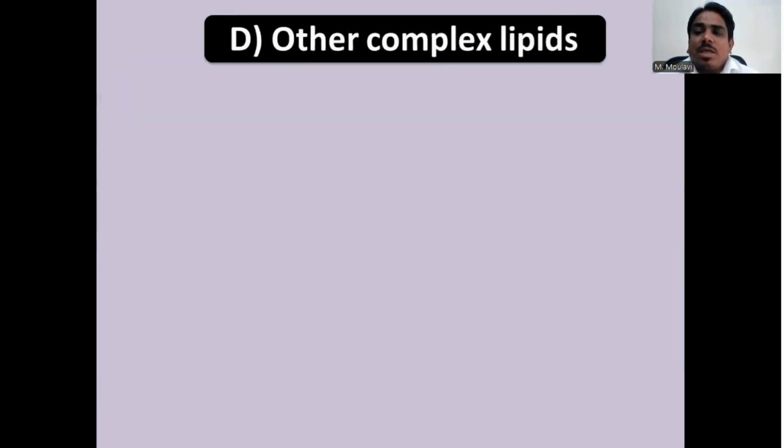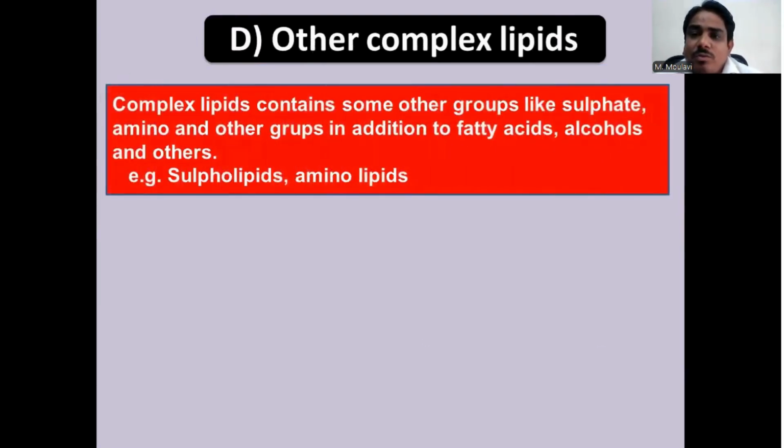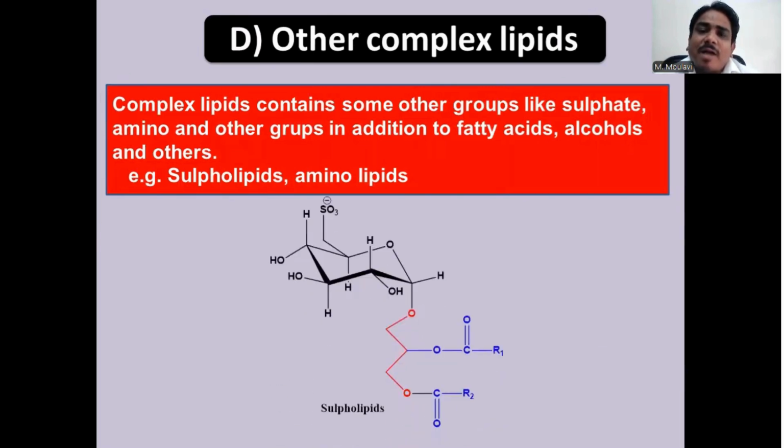The last type of the complex lipid is the other complex lipid. The other complex lipids include other groups like sulfate or amino group in addition to the fatty acid, alcohols, and the others. For example, sulfolipids contain the sulfated carbohydrates, sulfated glucose, along with the fatty acid and the glycerol. So, depending on the types of groups in the complex lipid, they are classified as phospholipids, glycolipids, lipoprotein, and the other complex lipid.